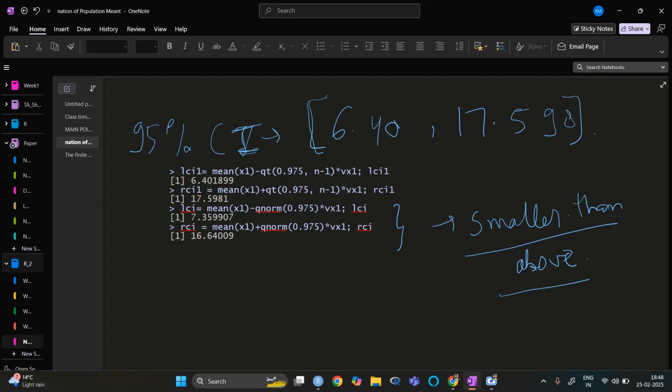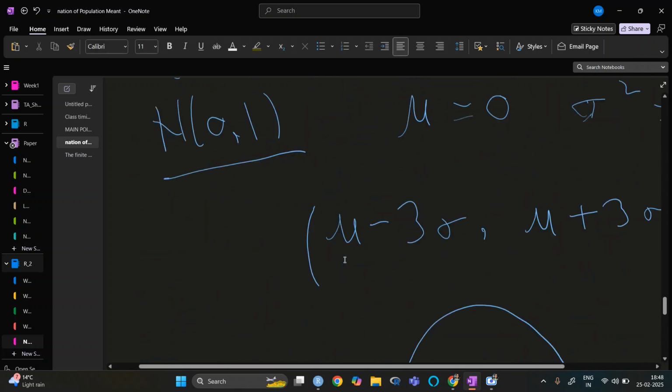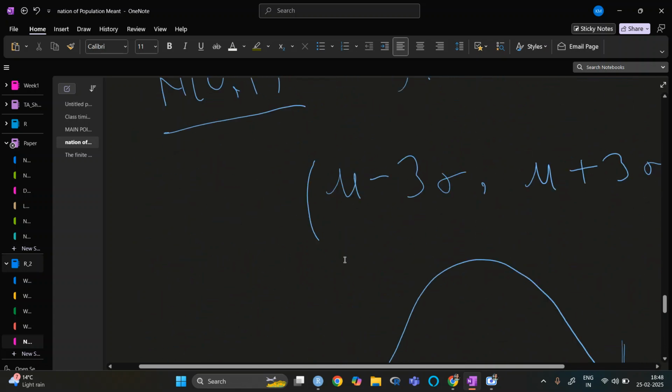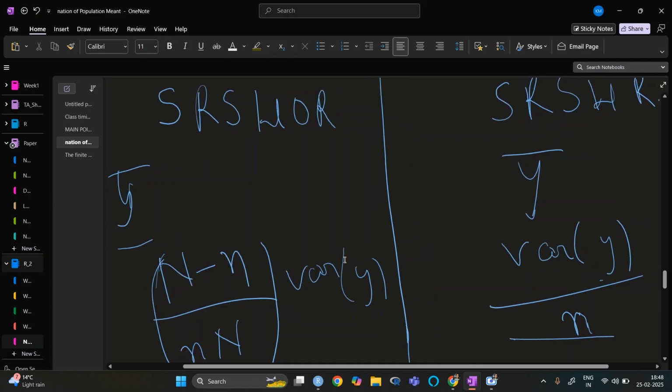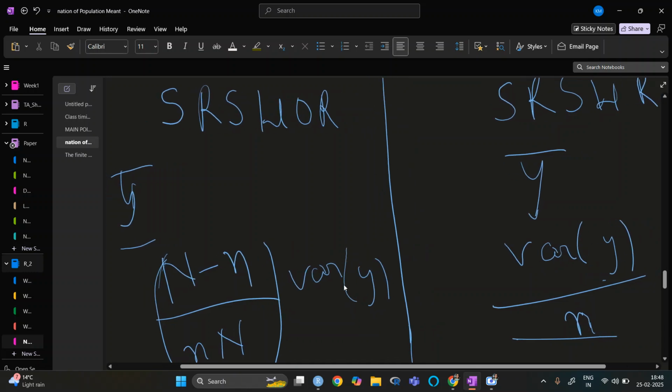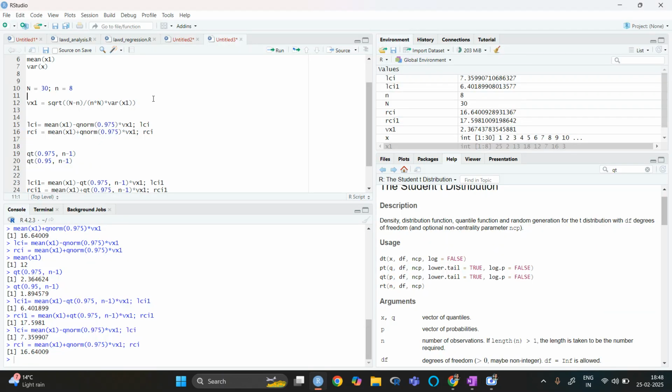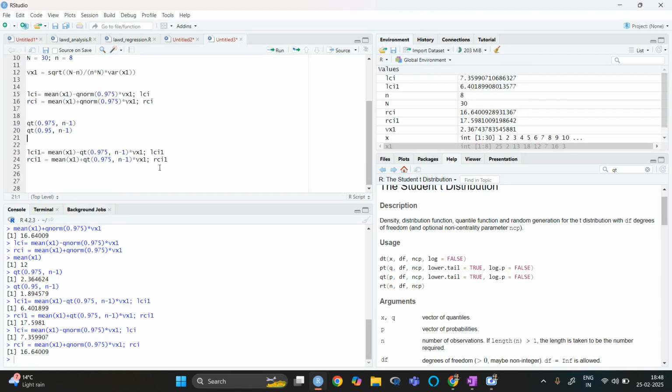So the next part is where we will see the similar one, just with SRSWR. In SRSWR we are taking the same population, but we are taking a different sample, obviously. So let us generate a new sample.